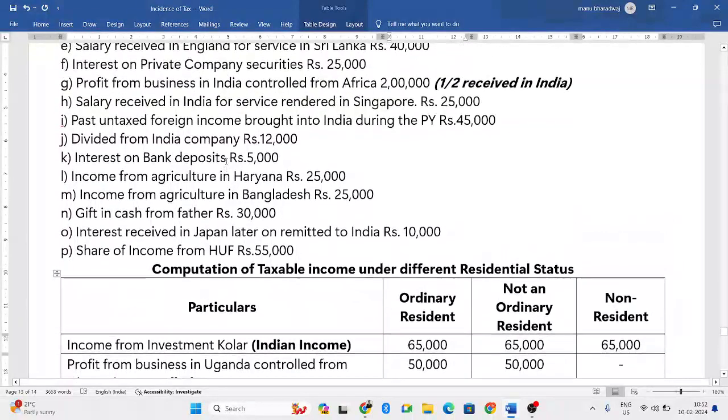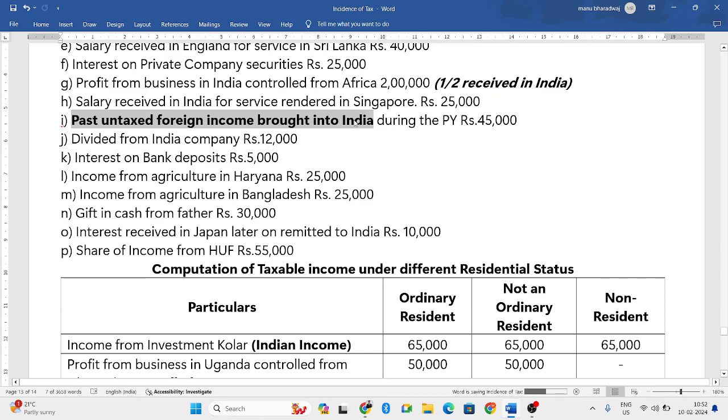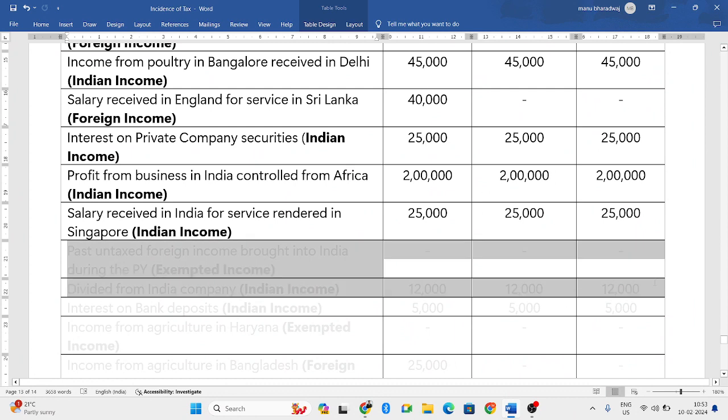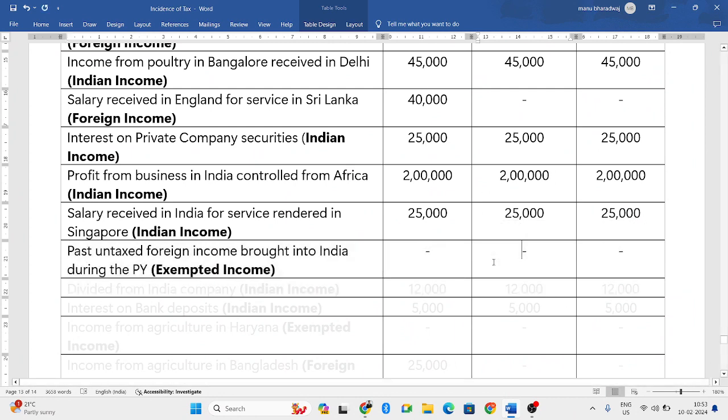Next. Past untaxed foreign income brought into India. So it is exempted. Any past untaxed income, if it is there, it is completely exempted. We don't consider it over here.